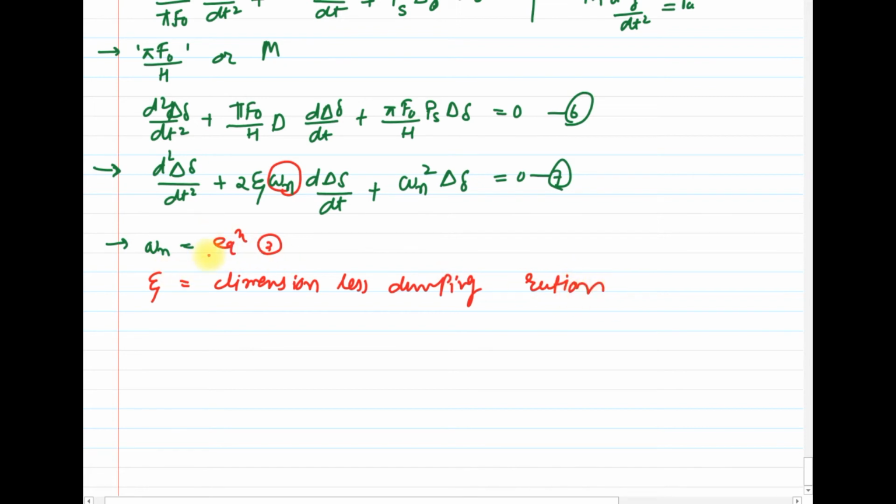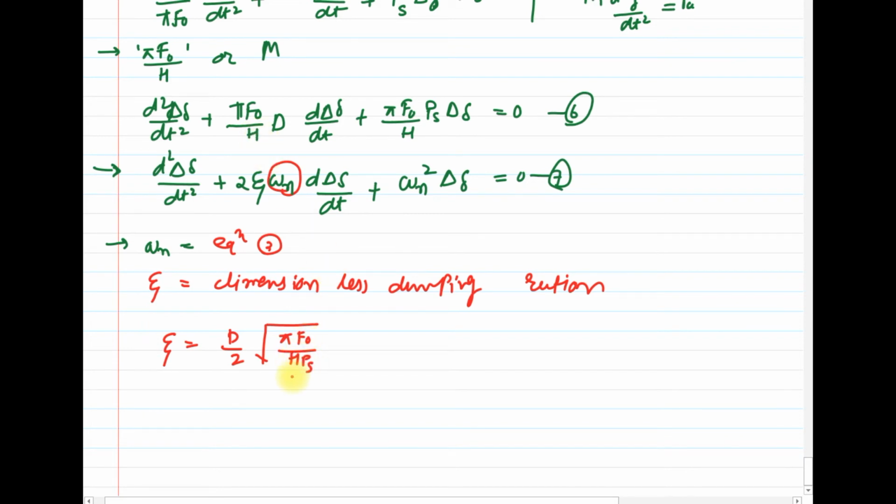It can be calculated from these two equations. We can write zeta is equal to D by 2 under root of pi f0 upon H into Ps.